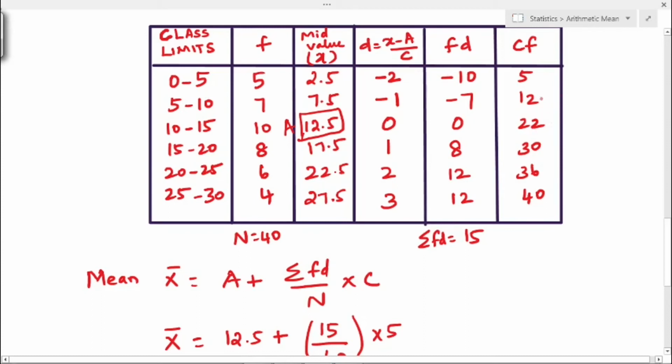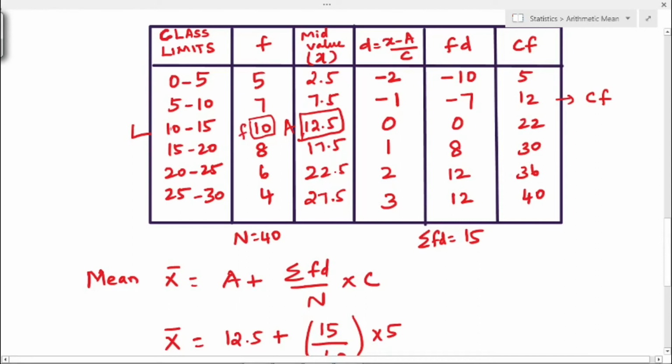Okay, so first we have to consider the minimum value, that is the cumulative frequency value. This is CF, and the maximum value corresponding class limit, that is 10 to 15. So this 10 is the lower limit of the median class, and the frequency is F. So this is the frequency value.